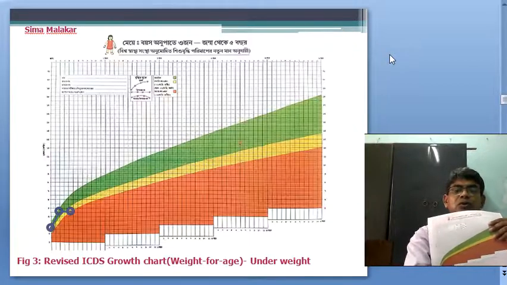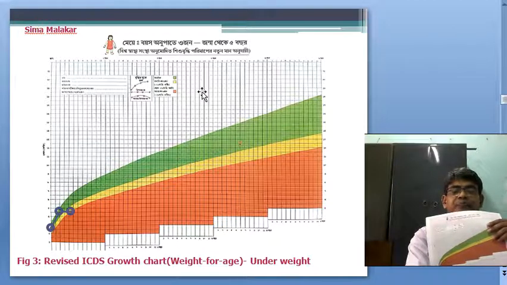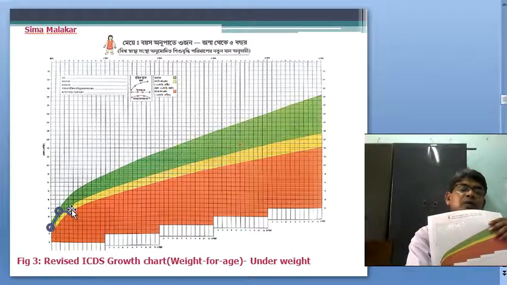Here in the growth chart you find that the flattening is dangerous. The third point falls in the yellow zone, which is not a good condition; this is underweight, and the trend or curve is straightened, not downward.